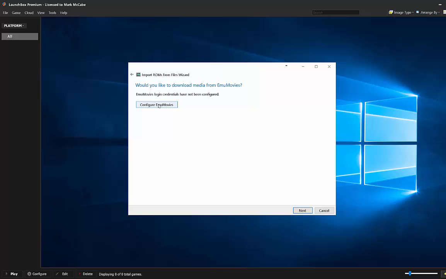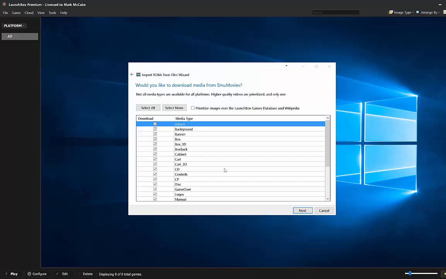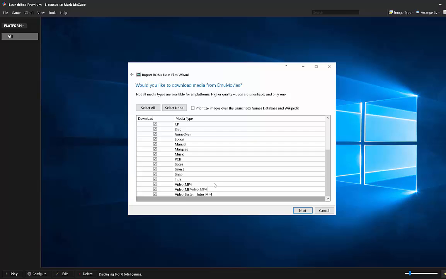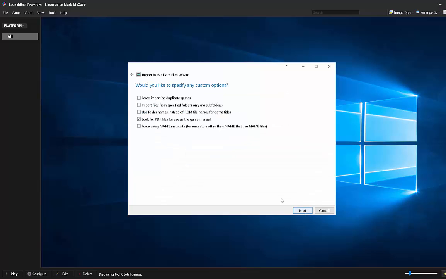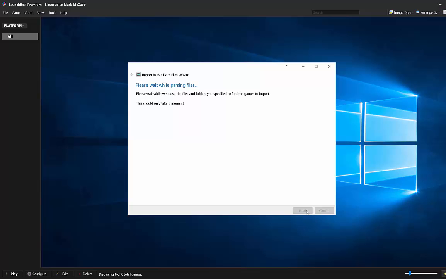Let me just pause the video 1 second. Okay, so I've configured WinUAE. I have a lifetime subscriber and I have access to the high quality videos. Definitely worth doing. Prioritise these images over the game database. Next, I quite like the PDF files for manuals, so I'll leave that ticked. Everything else I just leave. And hit next. I'll then parse the files and we can start the import process.